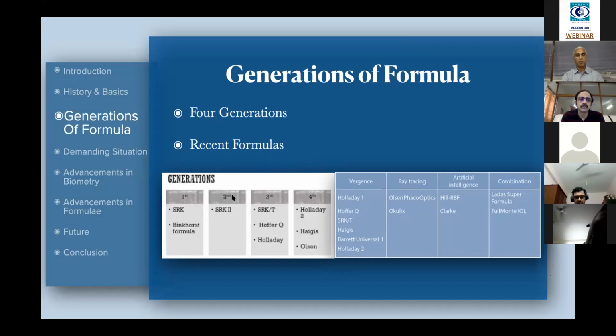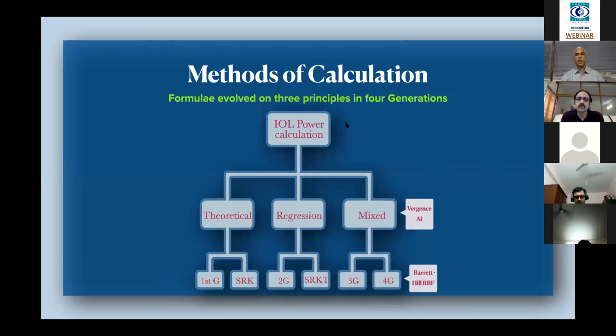Whereas in the first 2 generations, they used only the axial length and then keratometry and then the A constant. With those 3, the prediction errors were high. So then they incorporated some other parameters and then they improved the results. This is how the generations were classified.